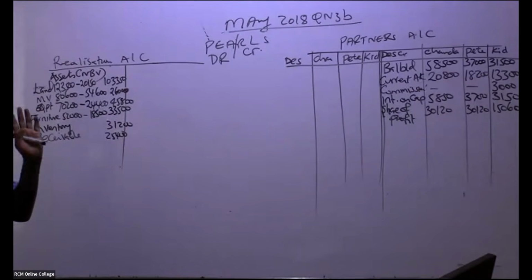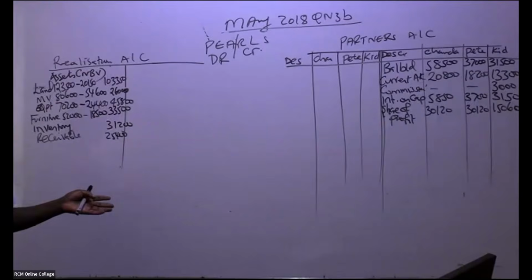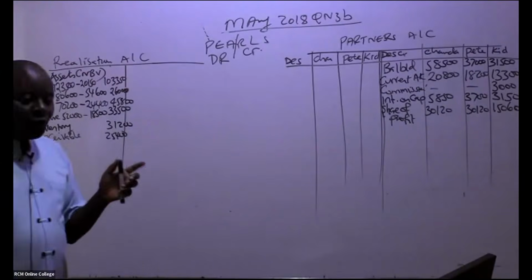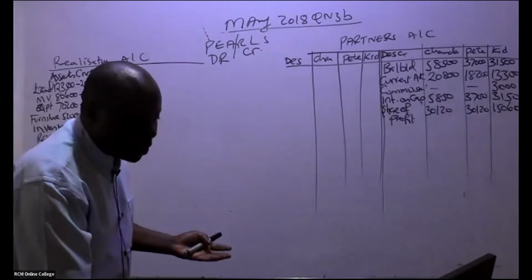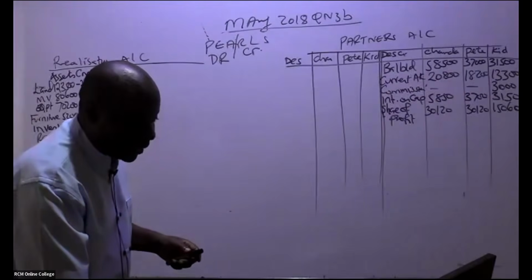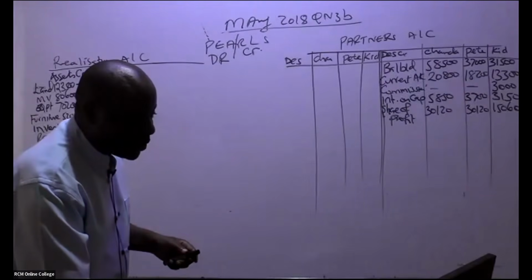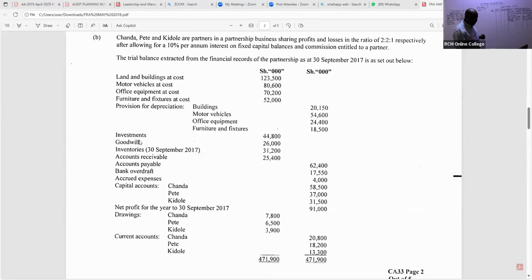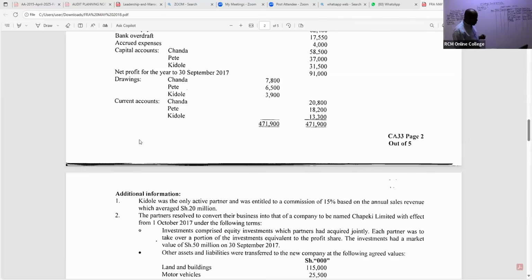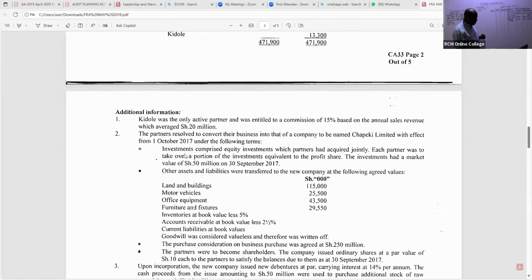Now we go to the liability side. On the liability side, you have to be very, very keen. So what have they told us about liabilities? Yeah, John, thank you very much. They are investments, right? These investments were not taken over by the new company. Let's read this note. You have to be very, very keen. The investments, what have they told us?